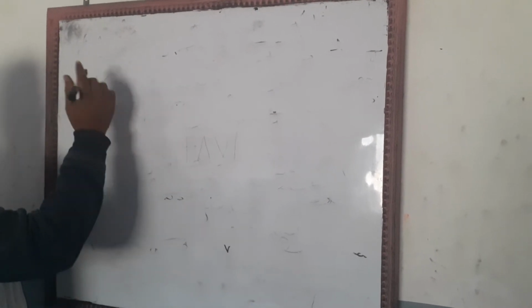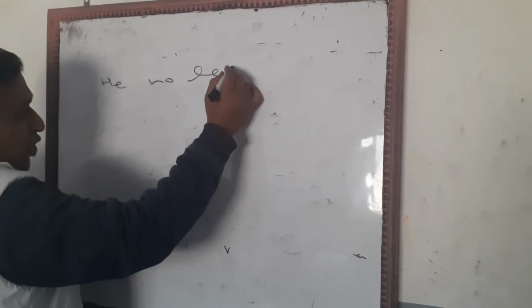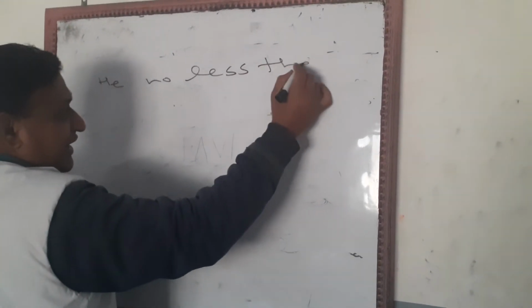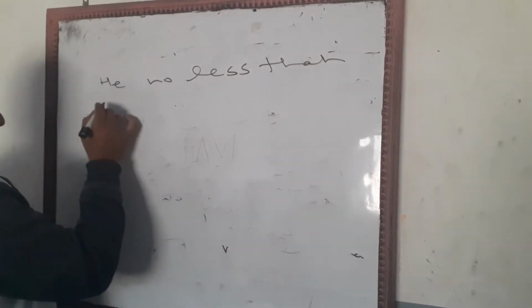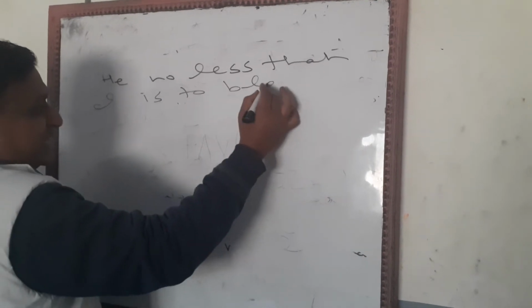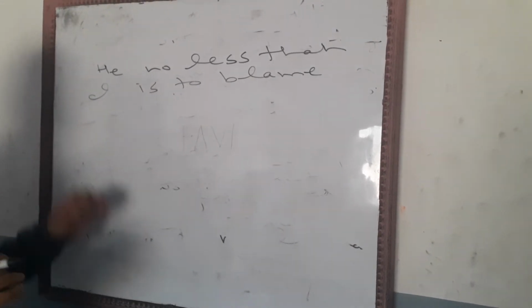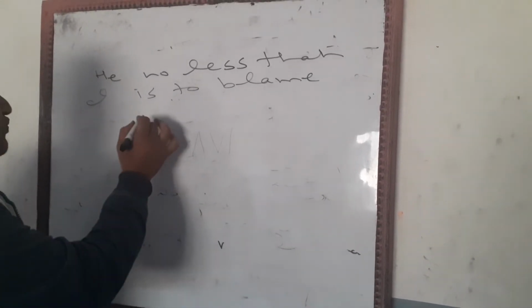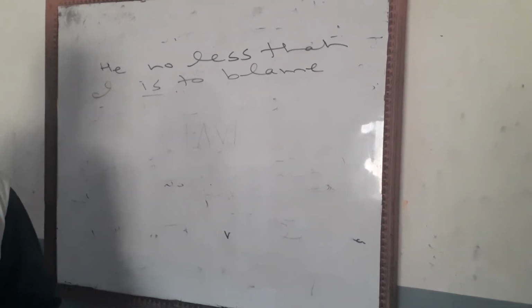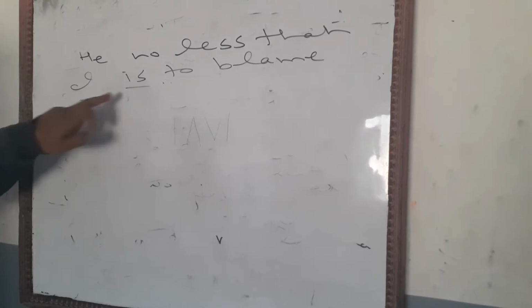Look, you see here, he no less than I is to blame. You see, this is a very complicated sentence. It's very complicated. You see here, sometimes we may have confusion. Brother, with I comes am, with he comes is. Why do we place is here after I?